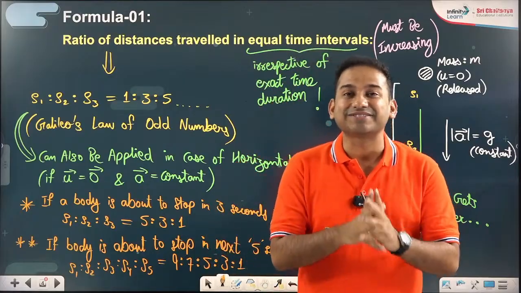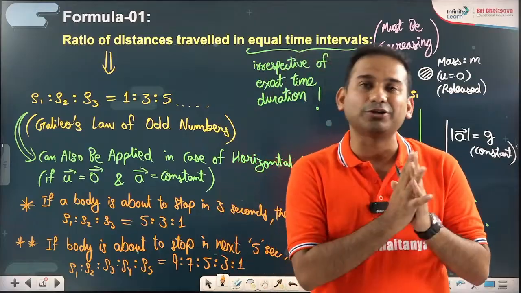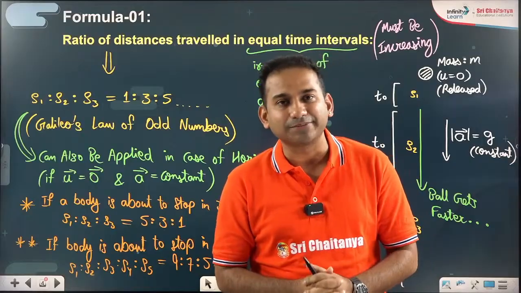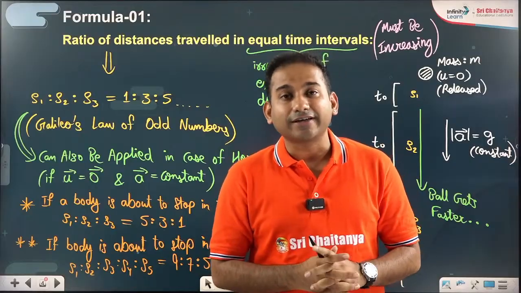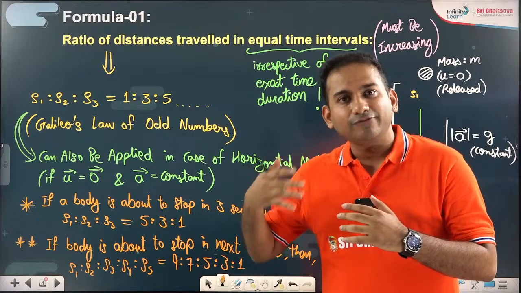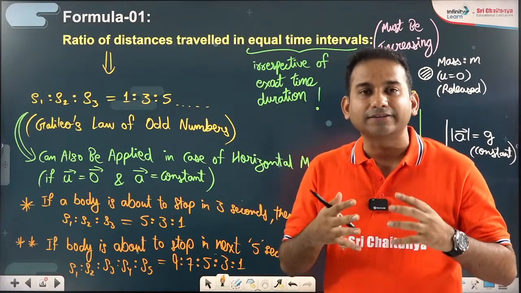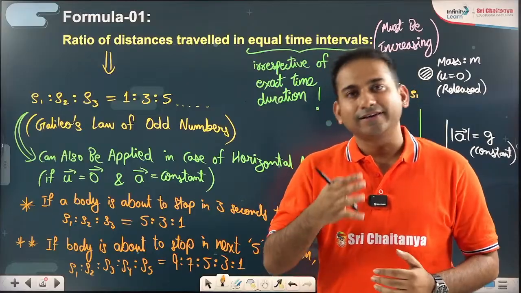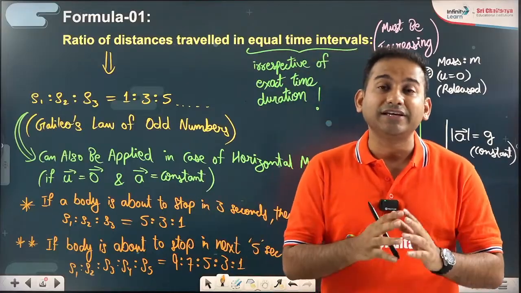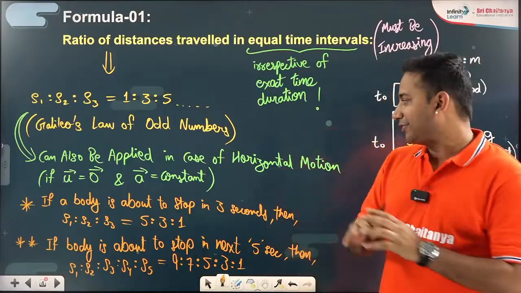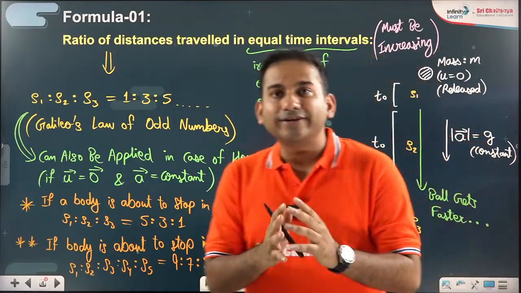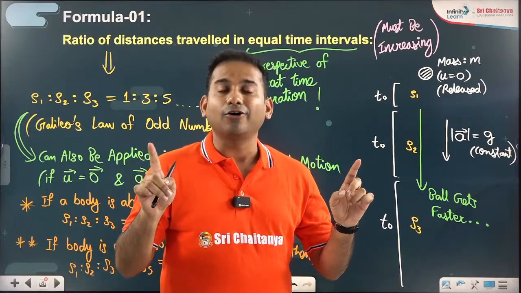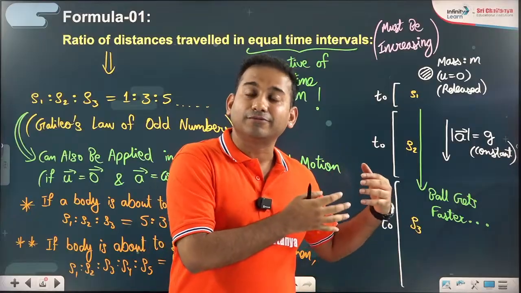Motion in a straight line is one of the most struggling topics in physics. We start with this, this comes after units and measurement. We start with this unit, and by the time we develop our mindset, by the time we start feeling the mechanics, this topic is over. And then till the end of our preparation, we keep struggling with that. So here today, I have come to make you understand that there are two ways or more than two ways of doing a very nice problem.